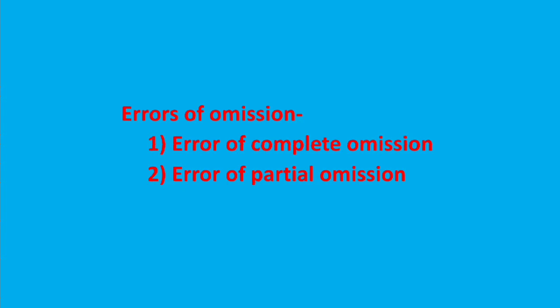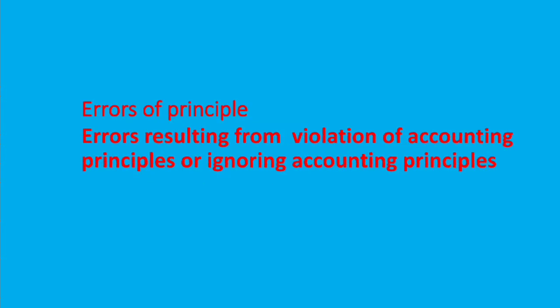Then it is an example of error of partial omission. And errors of partial omission affect the equality of trial balance. Errors of complete omission do not affect the equality of trial balance, but error of partial omission affects the equality of trial balance.